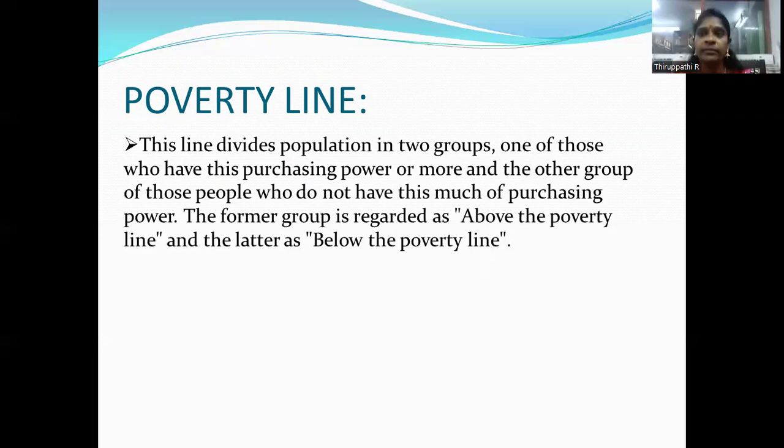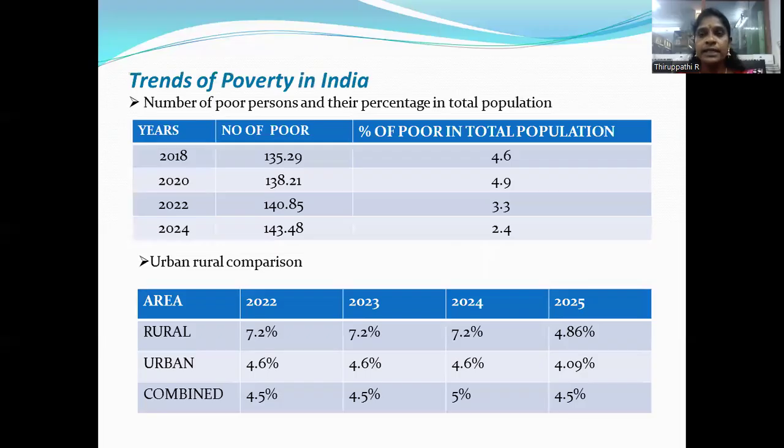And next is the trends of poverty in India. In the first table we can see the number of poor persons and their percentage in the total population for the years 2018, 2022, and 2024. In 2018, the poor population in India is 4.6%. In 2022 it is 3.3%. In 2024 it is 2.4%.